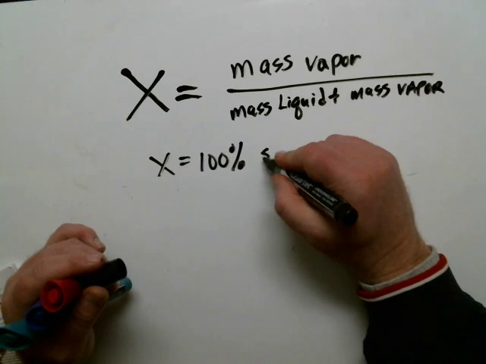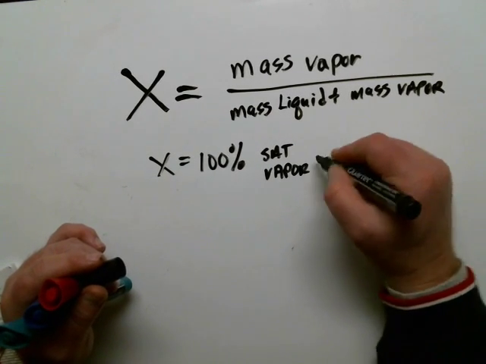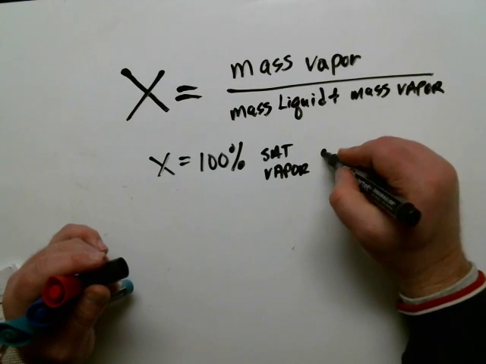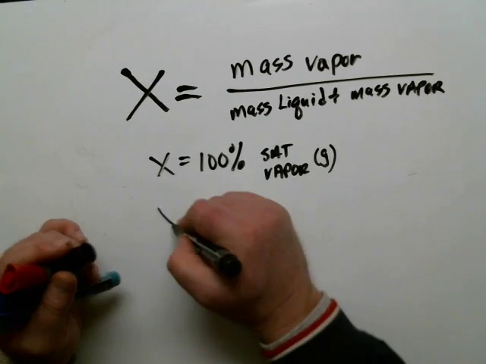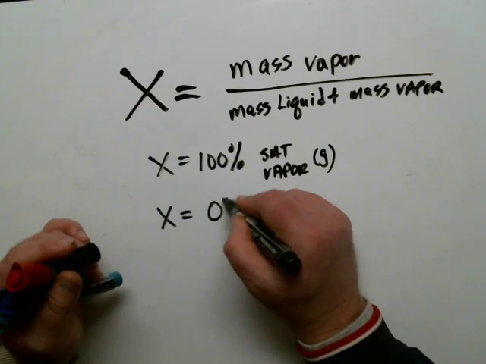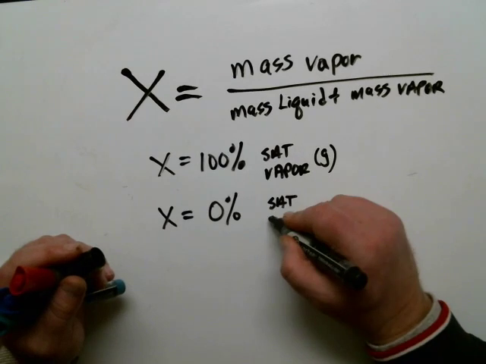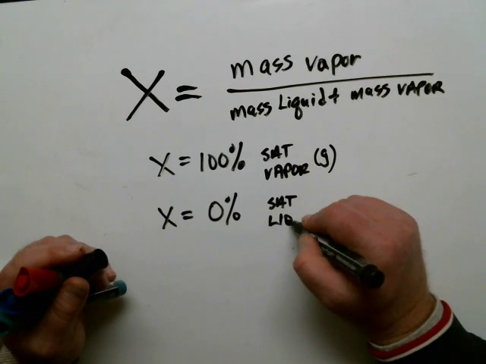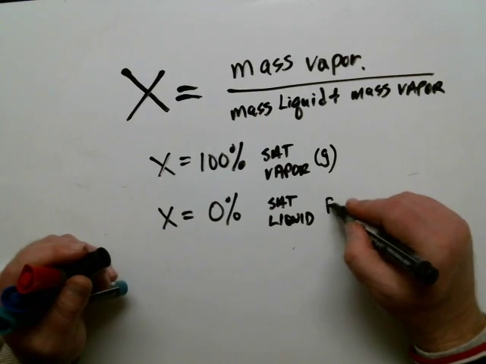When I'm a saturated vapor, the G point on our TS curves. And we also know that quality equals 0% when I'm at the saturated liquid point, because I'm still all water. I haven't commenced vapor production yet. And that's the F point.